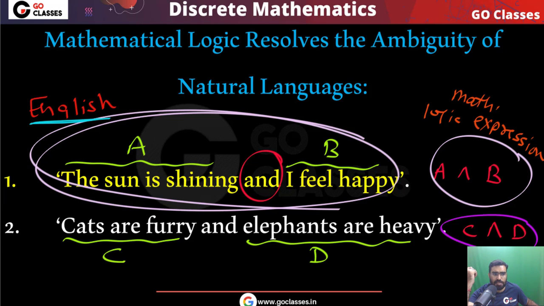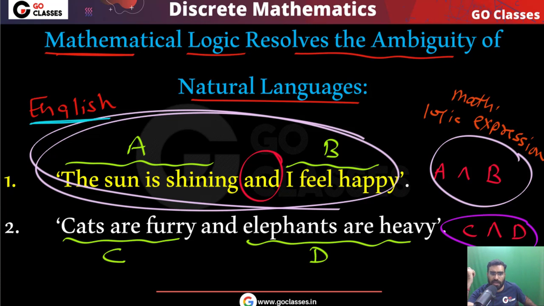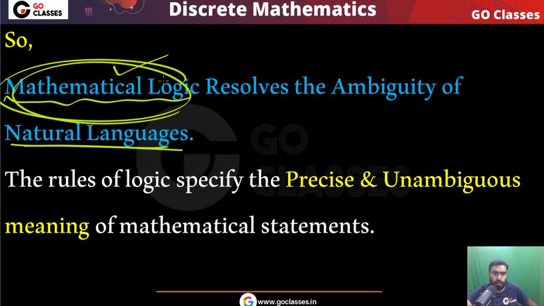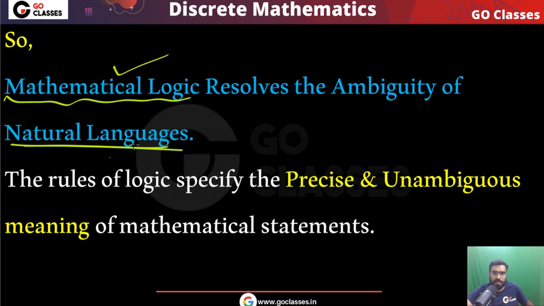So this is the final conclusion, that mathematical logic resolves the ambiguity of natural languages. This is our final conclusion. Why is mathematical logic important? Now I hope you understood that mathematical logic is a very powerful tool. Remember, it is a very powerful tool. And what it does is basically resolve the ambiguity of natural languages.